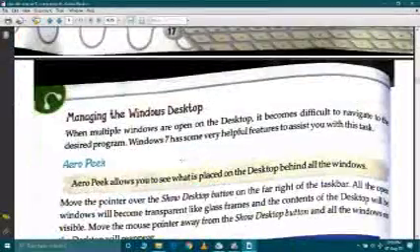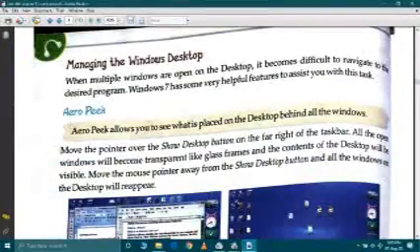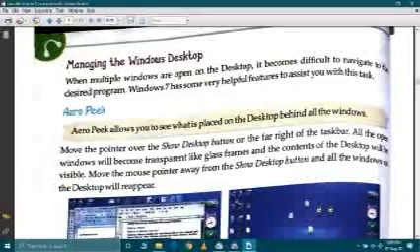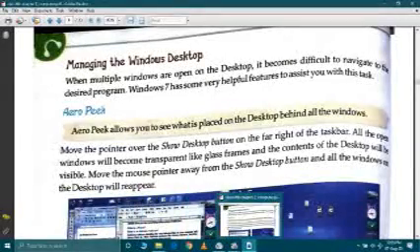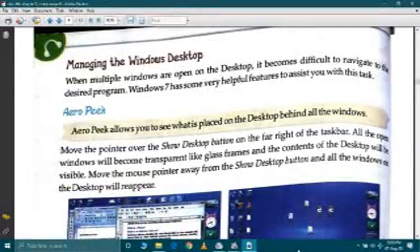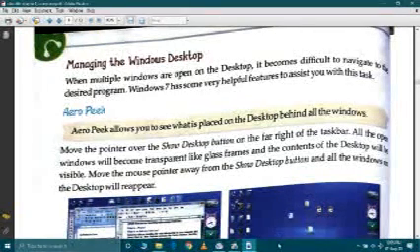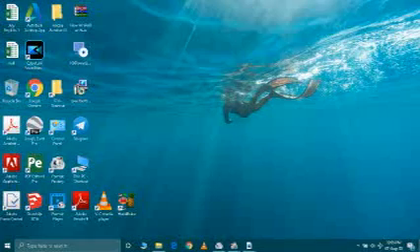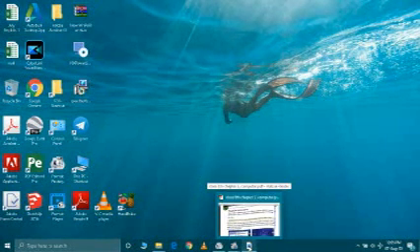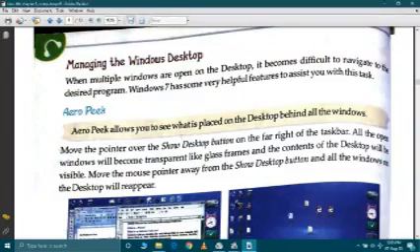Now we talk about managing the window desktop. Here the first is Aero Peek, which allows you to see what is placed on the desktop behind all the windows. Whatever parts or files you have open here, see my mouse cursor at the bottom on the taskbar at the right hand side. When you click here, you will directly reach the desktop. So this is Aero Peek. It directly takes you to the desktop. Clear?